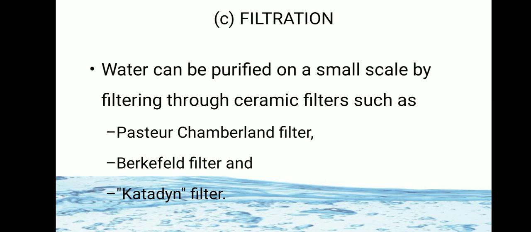Water can be purified on a small scale by filtering through ceramic filters such as the Pasteur-Chamberlain filter, Birkefeld filter and Katadyn filter. These are named after the scientists who developed them. First is the Pasteur-Chamberlain filter, second is the Birkefeld filter, third one is the Katadyn filter.